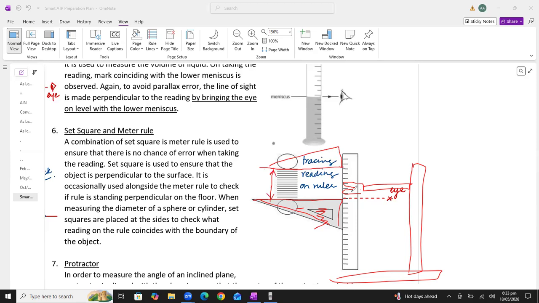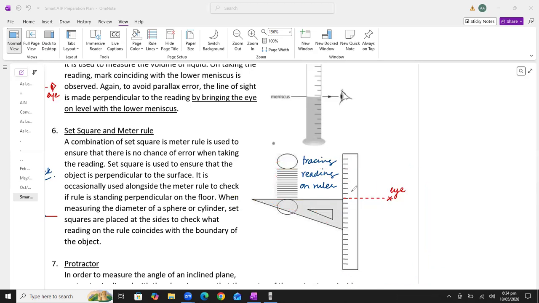This set square will help us get the accurate reading, because if you directly use your eye without any instrument, there are chances that instead of this line you will read this one or this one, so it will not give us the accurate value. So to get the accurate value, we have to use set squares to check the length of the spring. Is it clear to you, students?